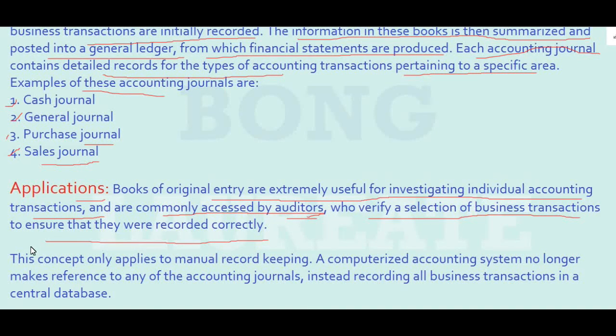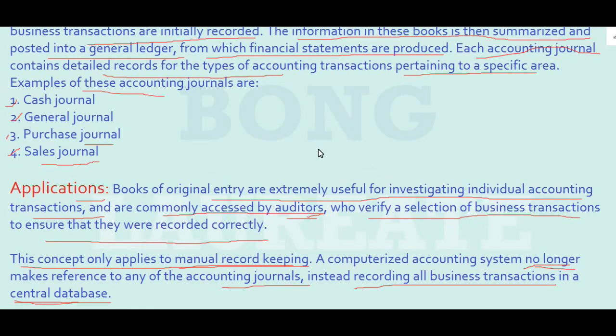Okay. So this concept only applies to manual record keeping. A computerized accounting system no longer makes reference to any of the accounting journals, instead recording all business transactions in a central database. So nowadays all the transactions of any big company or institution are maintained by computers, and there is no place for books of original entry in that. Those transactions are directly listed into the central database and used for further processing. I think it is very clear to you all. Now we will go to the next topic.